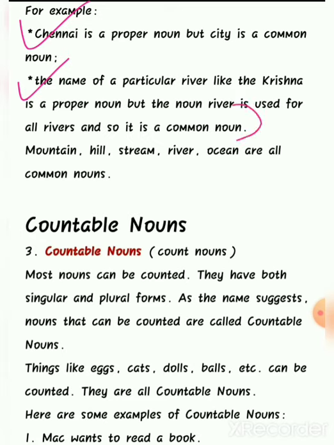Now mountain, hill, stream, river, ocean are all common nouns. Okay, now these are the general terms used. Okay, now the names under these mountains, hills, streams, rivers, oceans, that would be called as proper nouns. For example, we have Arabian Sea, we have Pacific Ocean. These are proper nouns. Okay, because it's the name of a specific ocean. Okay, I hope all of you are understanding the concept of proper noun and common noun.